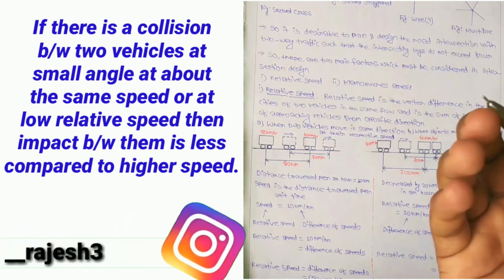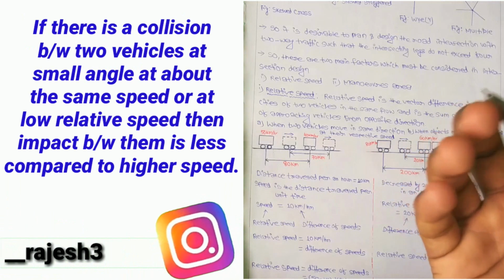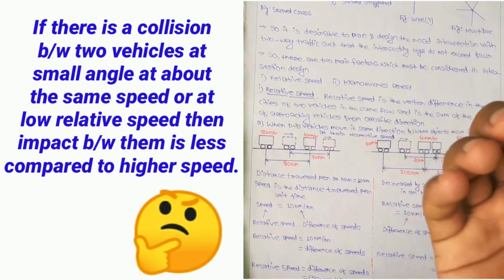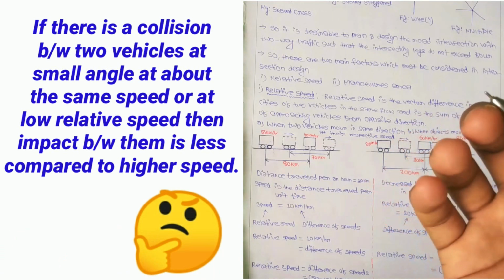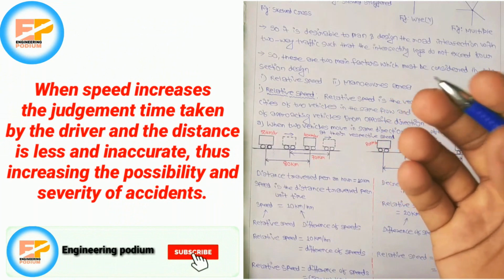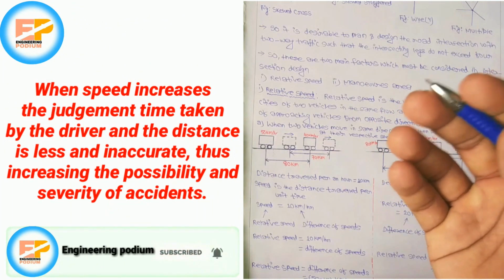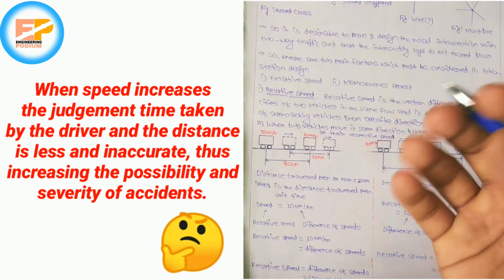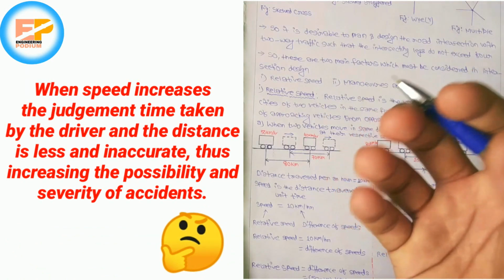If there is a collision between two vehicles at a small angle at about the same speed, or at low relative speed, then the impact between them is less compared to the higher speed. So when the speed increases, the judgment time taken by the driver and the distance is less and inaccurate, thus increasing the possibility and severity of the accident.